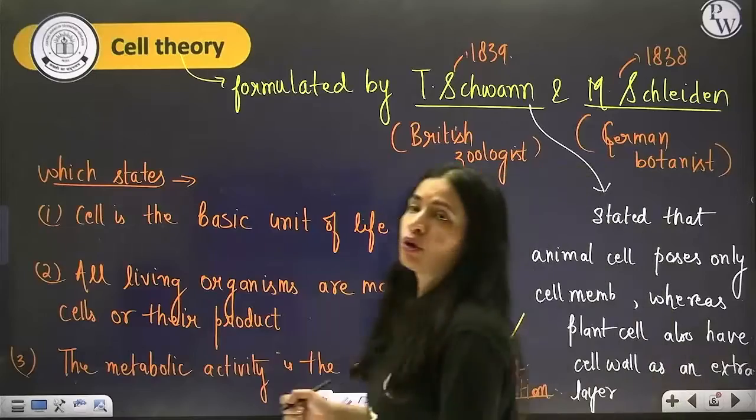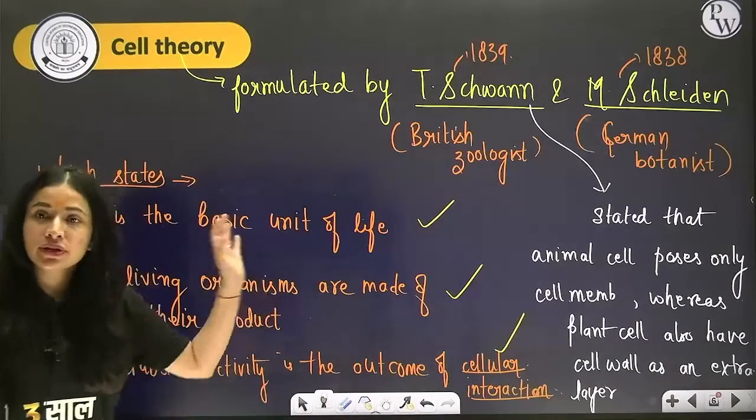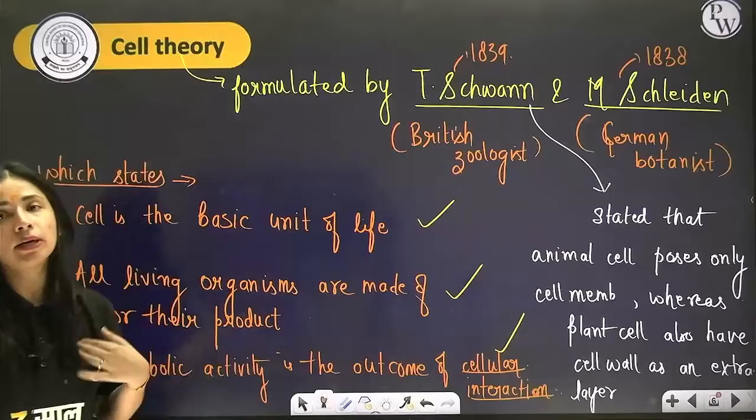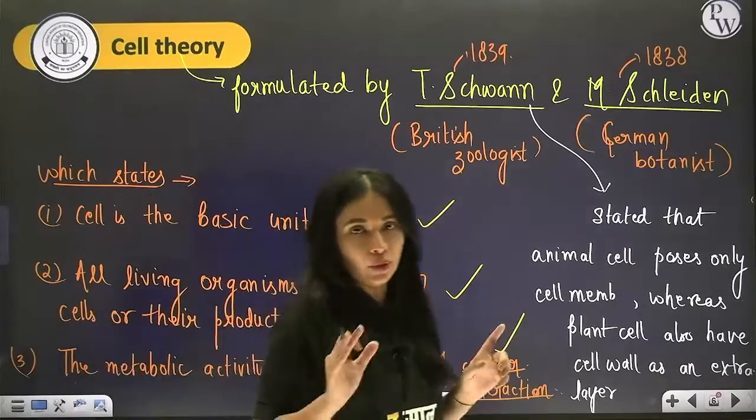Right? Got my point, everyone? So this is about cell theory, which you have to remember. Hope you all are going to make the note of it.